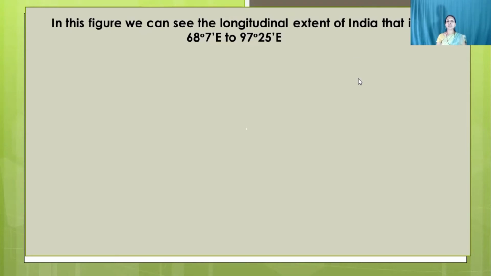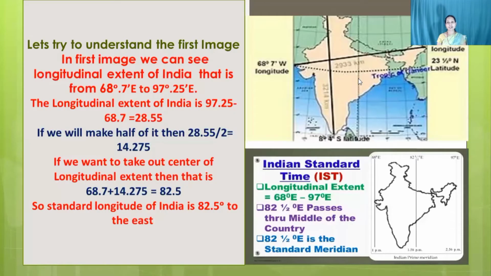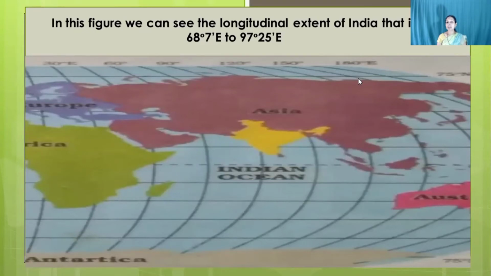In this figure, we can see the longitudinal extent of India, that is 68 degree 7 east to 97 degree 25 east. See the yellow colored part. What does it show? It shows the longitudinal extent of India, which starts from 68 degree 7 east to 97 degree 25 east.